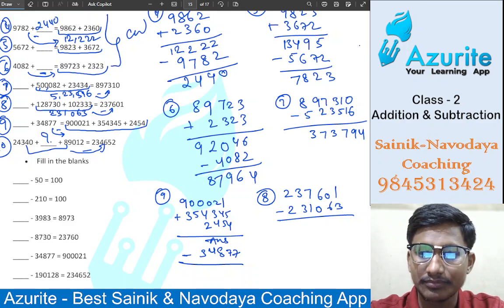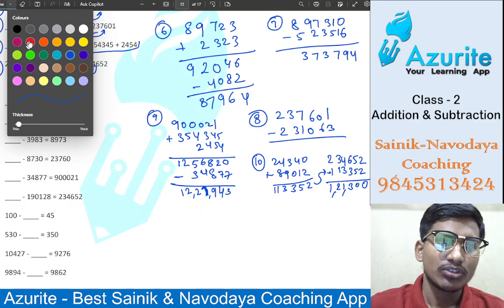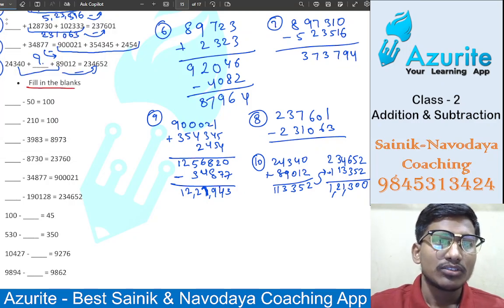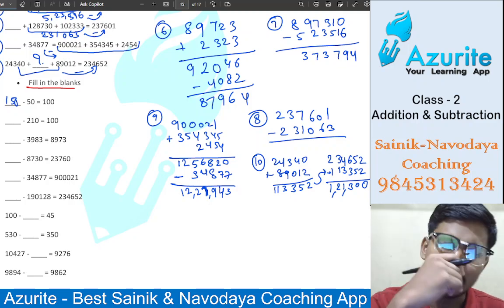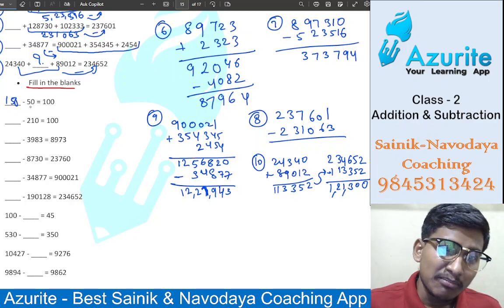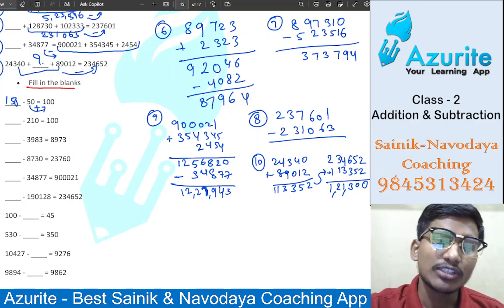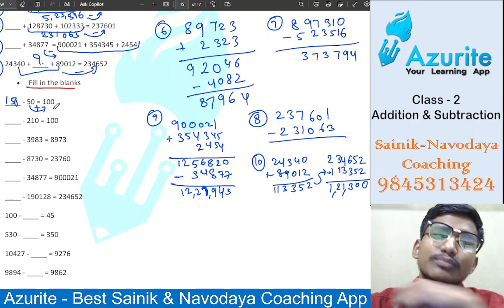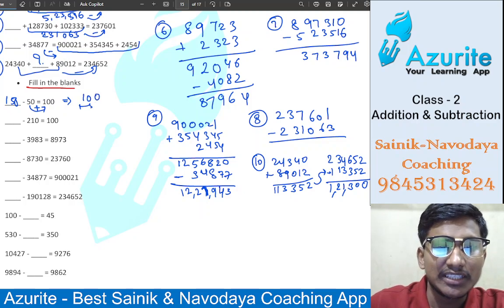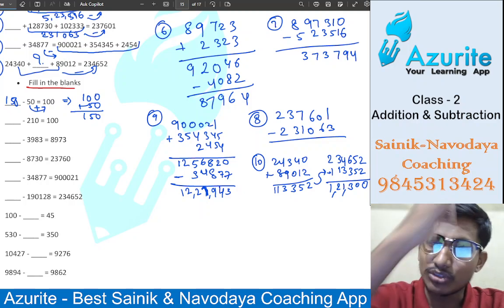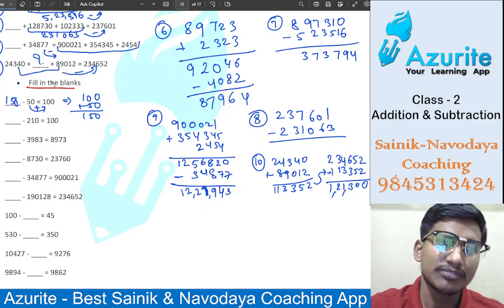Okay, do it. So students, let's go to the next type of questions, that is fill in the blanks. So how to do this one? It is very easy, you already know. 150 minus 50, if you do, 100 answer will come. But how to do this? This minus, if you take that side, it will become plus. Other side of equal to, what answer will come? 100 plus 50, it will be 150 answer. You have to take it other side of equal to like this, and then do it. Understood? So that is the first answer.